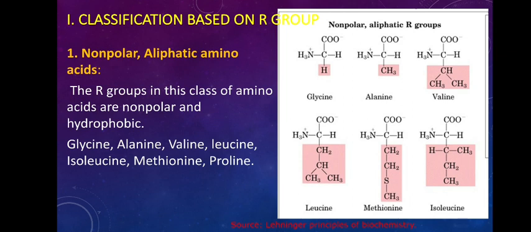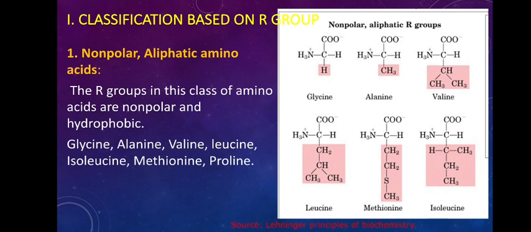So if the R group attached is an aliphatic group, and it is non-polar, what do you mean by non-polar? They are hydrophobic compounds. If there is a hydrophobic group attached to the central carbon atom, then such amino acids are grouped as non-polar aliphatic amino acids.